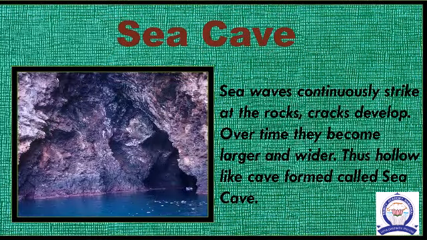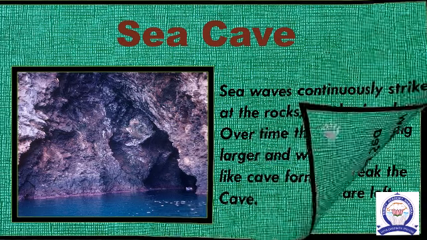Sea cave. Sea waves continuously strike at the rocks. Cracks develop. Over time, they become larger and wider. Thus, hole-like caves are formed on the rocks. They are called sea caves.